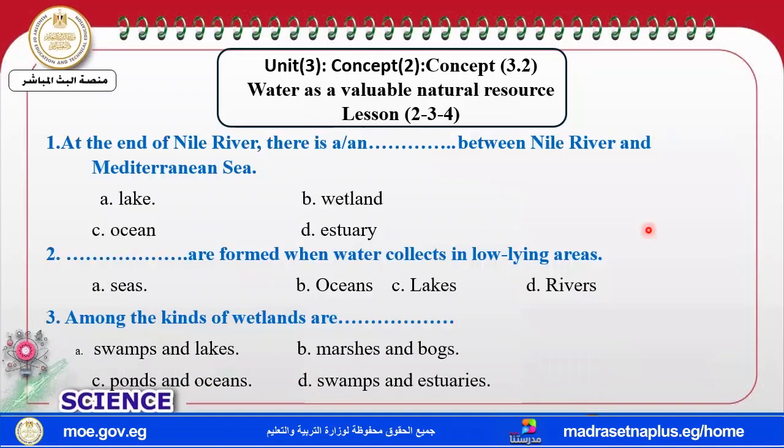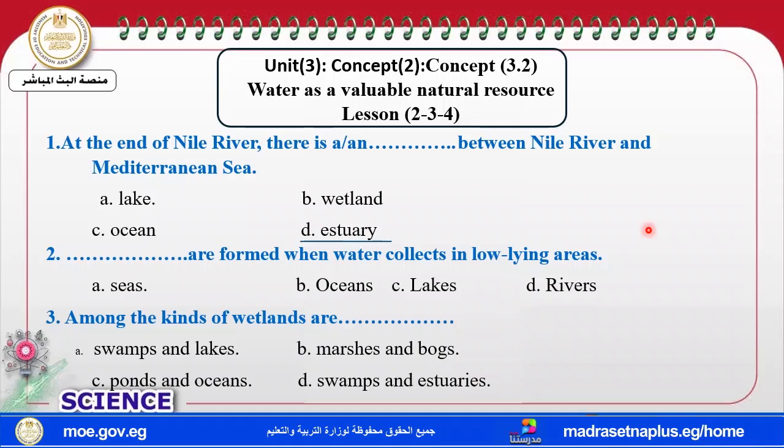Okay. Now, my dear students, let's check that you understand well. This question: at the end of the Nile River, what is there between the river and the Mediterranean Sea? I think it's an easy question. There is an estuary.